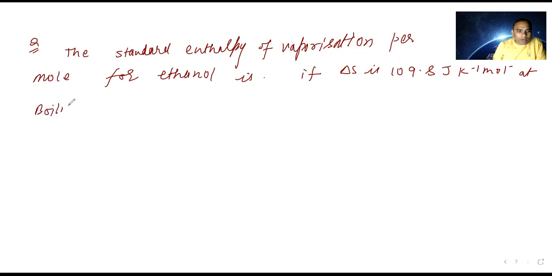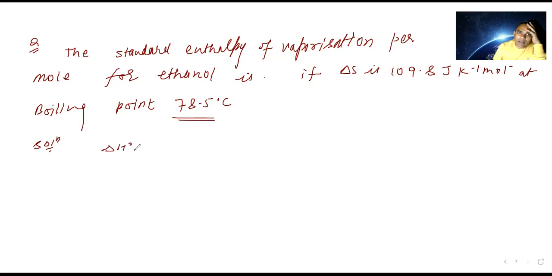At boiling point, how much boiling point are they saying? 78.5 degrees Celsius. Okay, but you need to take it in Kelvin only here. So it is a little bit tricky one. They are asking delta H naught vaporization, given delta S naught.